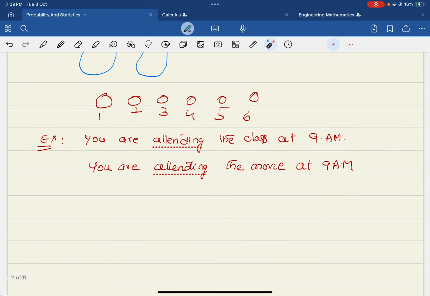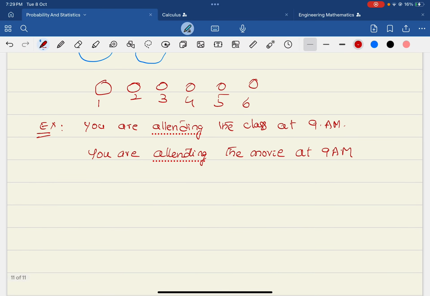Now let us go to the next important aspect, independent events. What is meant by independent events? The events A and B are said to be independent if the occurrence of one event doesn't affect or influence the occurrence of the other event.